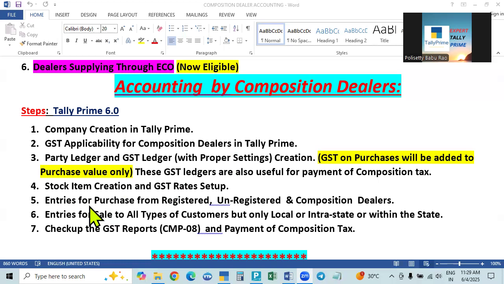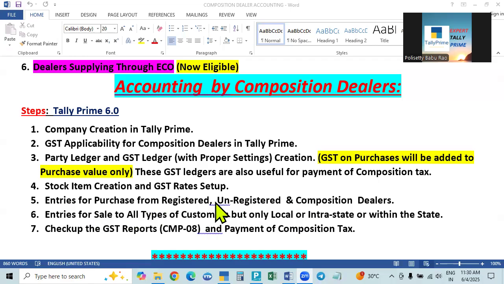Interstate, we can purchase from registered dealers only. There GST will be there, and that is added to the purchase price. That is the setting we made. From unregistered dealers and composition dealers in other states, we cannot purchase, because they cannot sell to other states. Within our state, we can purchase from these two also, but there will be no tax. So there will be no purchase tax. For registered dealers, there will be tax that is entered and added to the purchase price. In the other case, only the taxable value they will take, and that amount will be the purchase price only. There will be no tax.